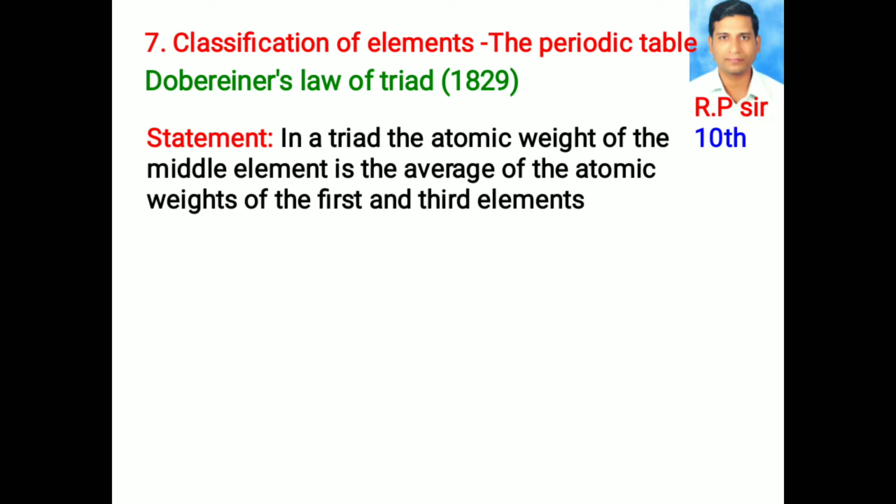Statement: in a triad, the atomic weight of the middle element is the average of the atomic weights of the first and third element.